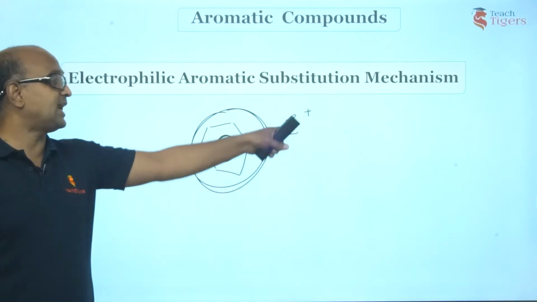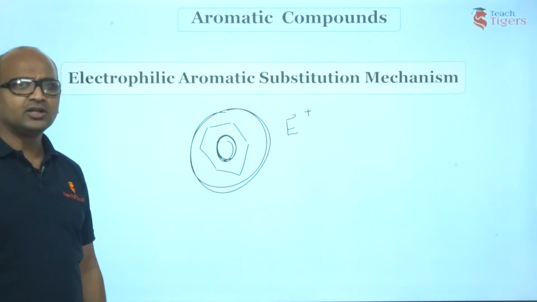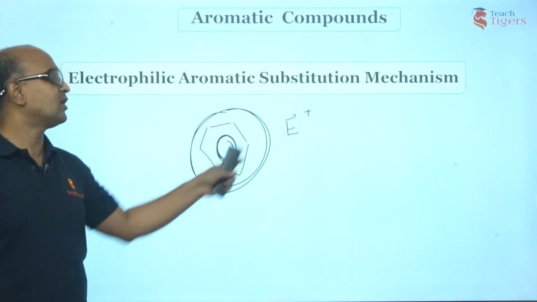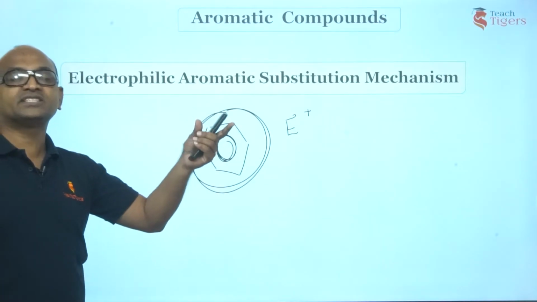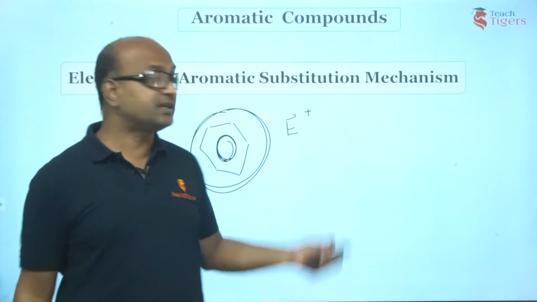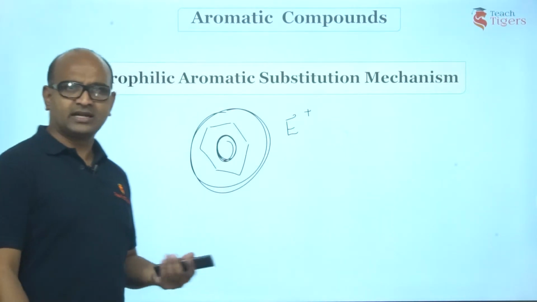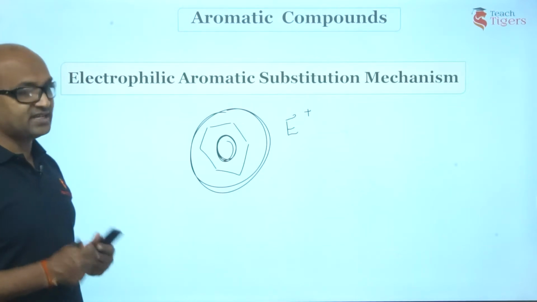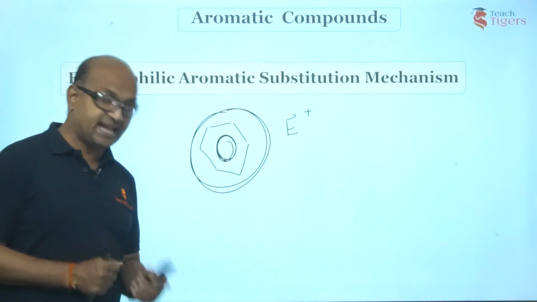So this is the attacking reagent E+. Now this is the high electron cloud density. I told you electrophiles attack a site of high electron cloud density. Benzene has it. Right? So let us see what the mechanism of EAS reactions is.